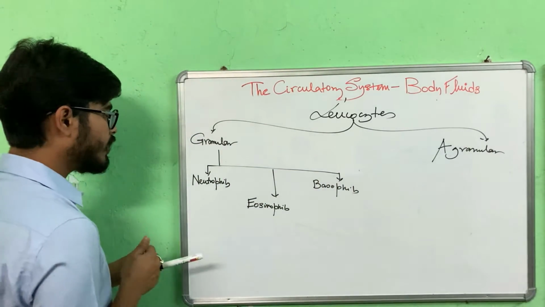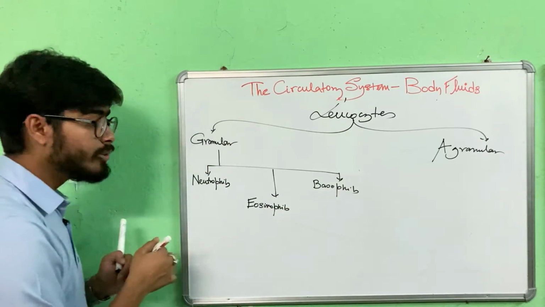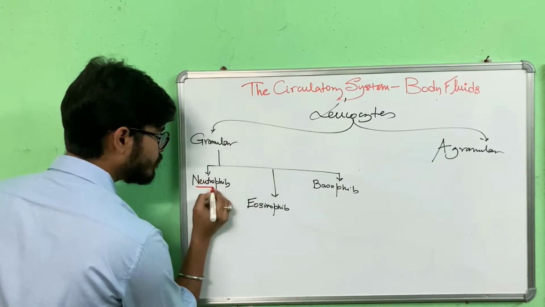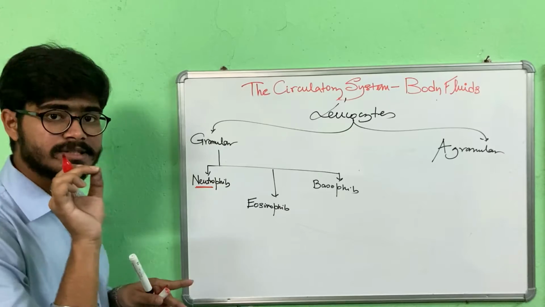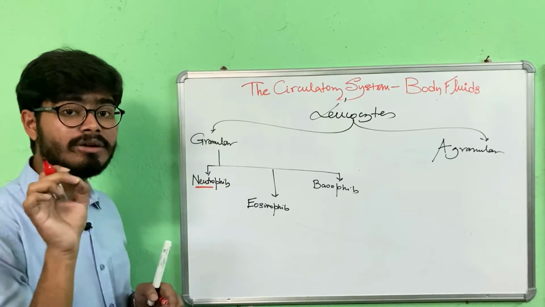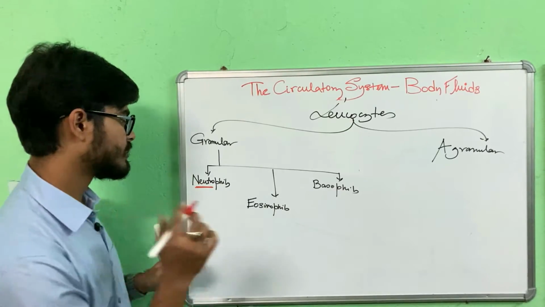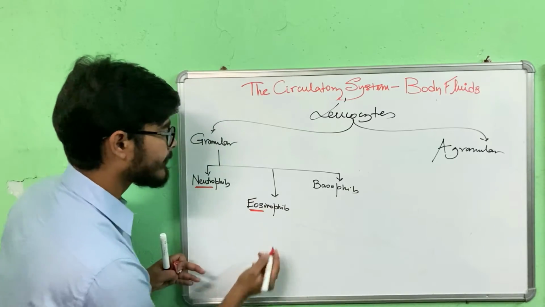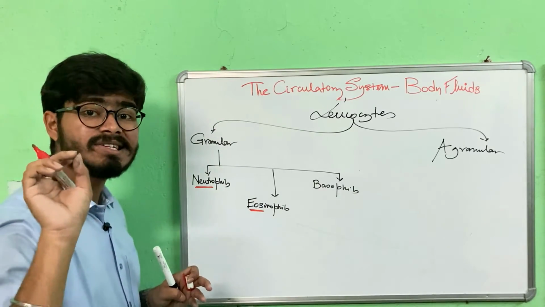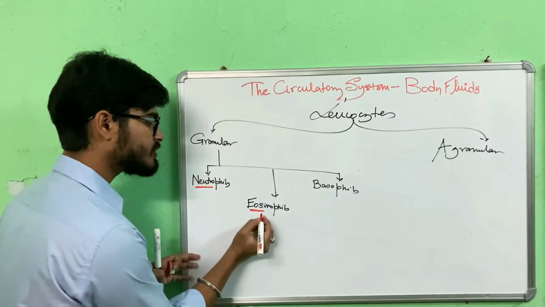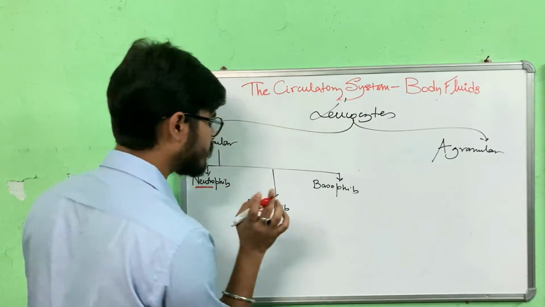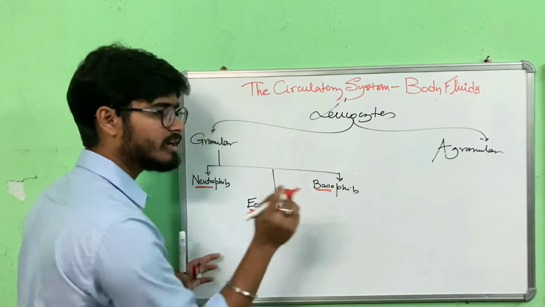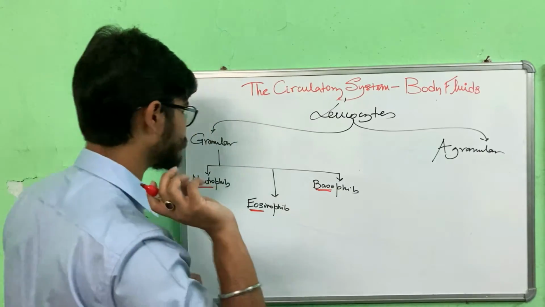Why are they called neutro, eosino and baso? Neutro means neutral: the granules are stained with neutral dyes, neutral colors. Eosinophil means the granules are stained with acidic dyes, because eosine is another word for acid. Basophils means their granules are stained with basic dyes.